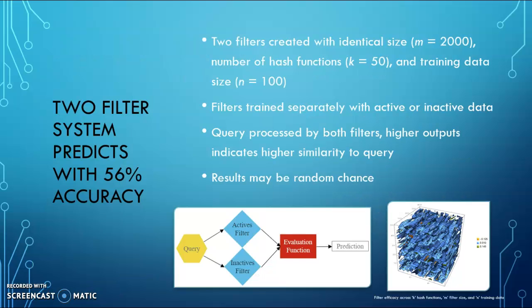Our two-filter system predicts with 56% accuracy. Instead of evaluating all data through one filter trained with active fingerprints, here we created two separate filters, one trained with 100 actives, the other with 100 inactives. Hyperparameters were kept the same as the one-filter system explained previously. Queries are then processed by both filters, and the filter which yields a higher output is determined to contain training data which is more similar to the query. In other words, ideally, active fingerprints should receive a higher output from the filter trained with actives.